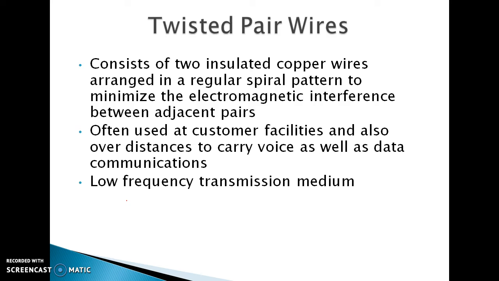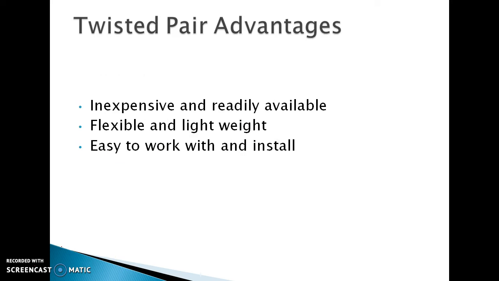But over distance, to carry voice as well as data communication, they create some noise. For example, if the weather changes or some external interference is there, then their audio quality will be lower due to the noise interference. They are basically a low frequency transmission medium through which only a low amount of data can be transmitted. So that is a twisted wire pair.